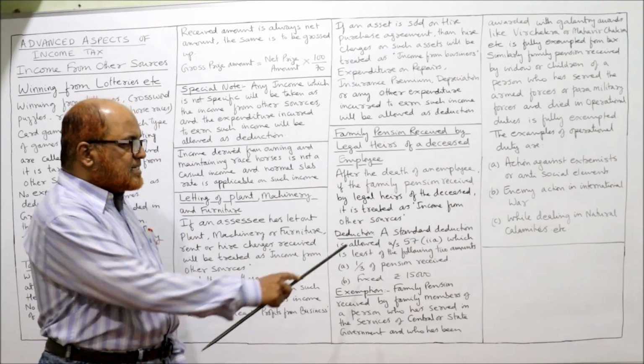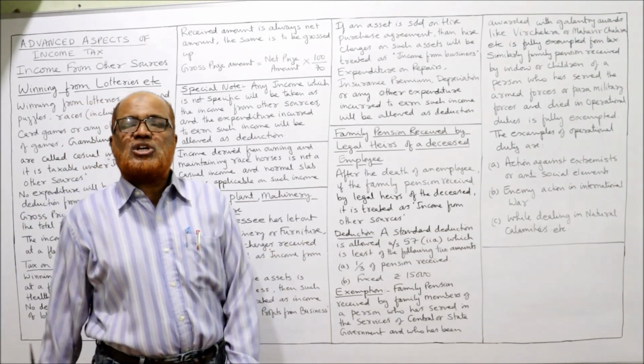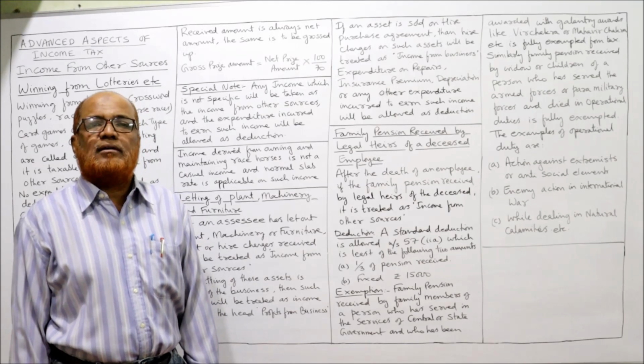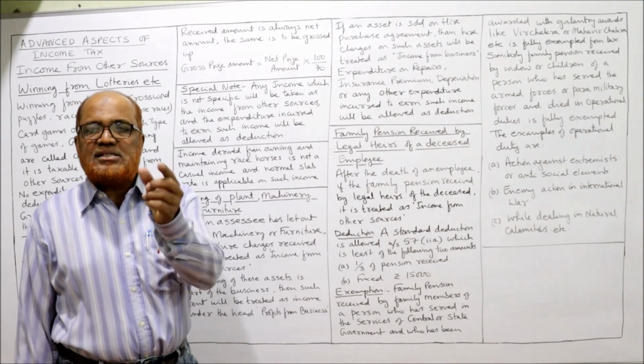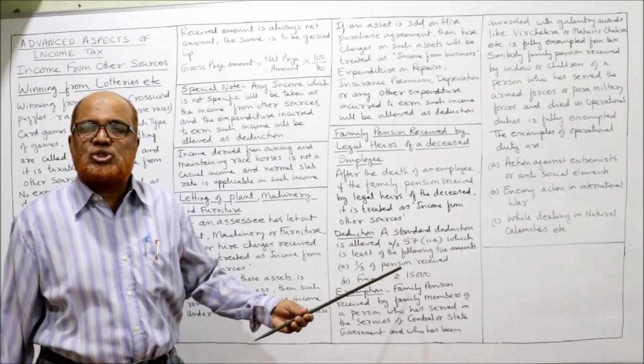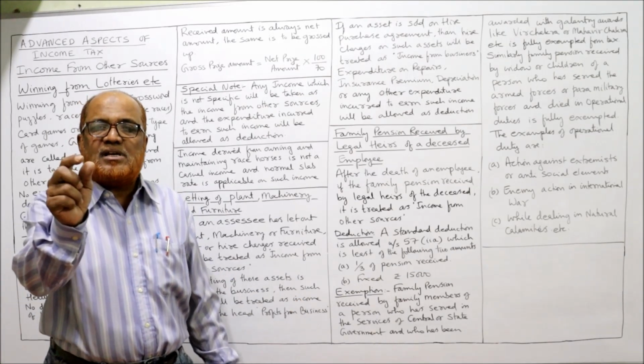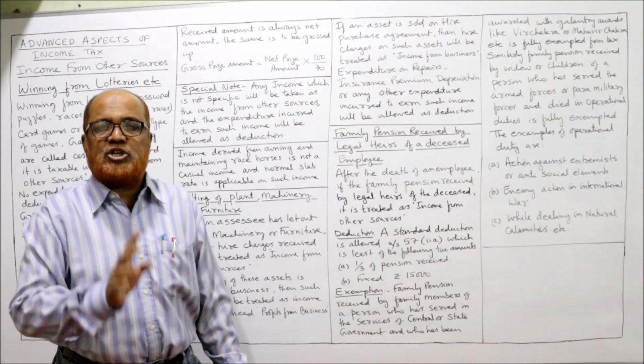Deduction: a standard deduction is allowed under section 57(2)(a). Remember this section. A standard deduction is allowed under section 57(2)(a) to that person who is receiving family pension.